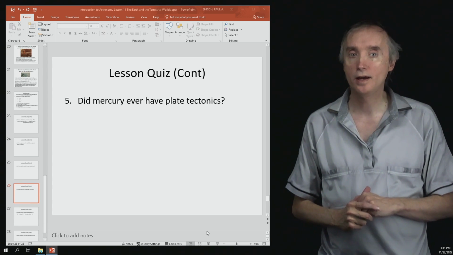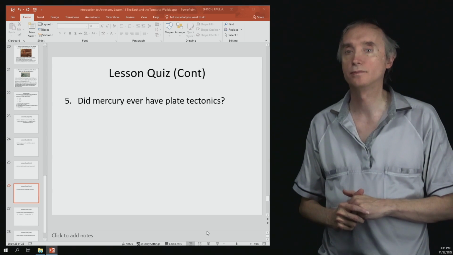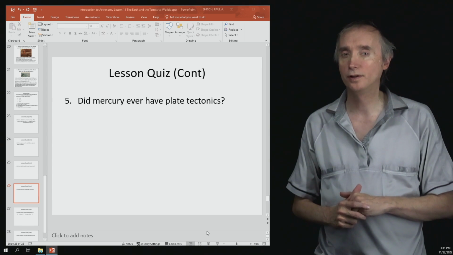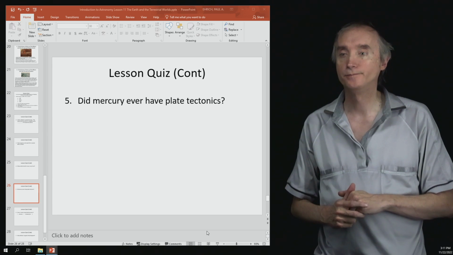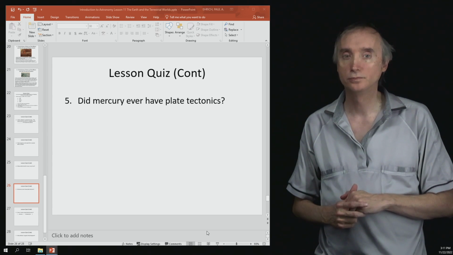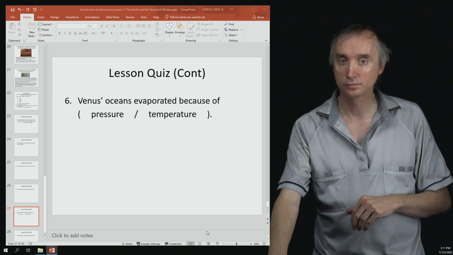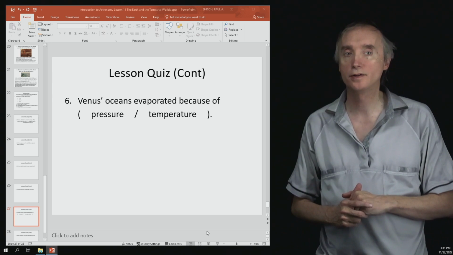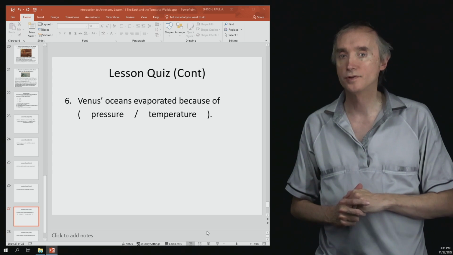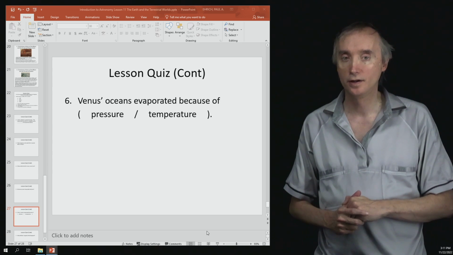Did Mercury ever have plate tectonics? We don't really think so. Maybe, but kind of small. Venus's oceans evaporated because of what? Was it pressure or temperature that caused them to evaporate?